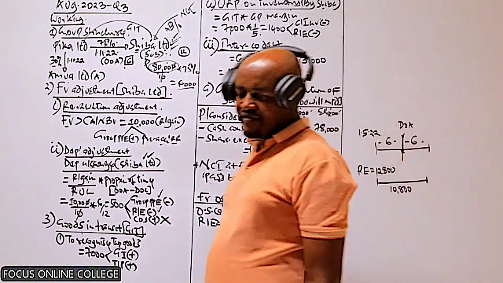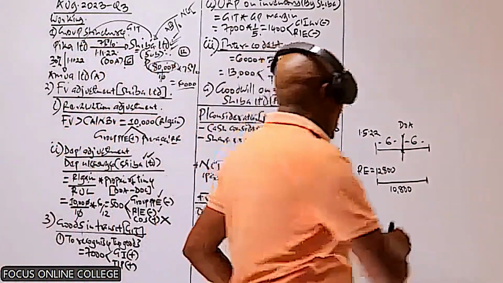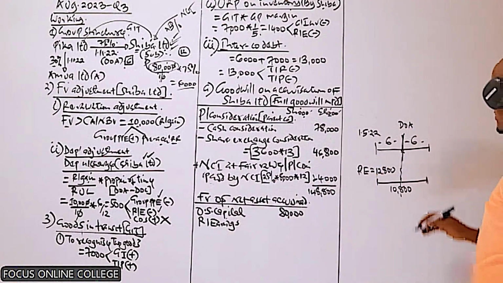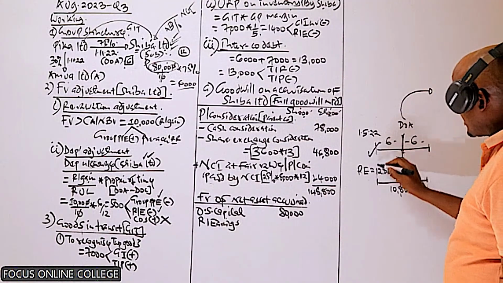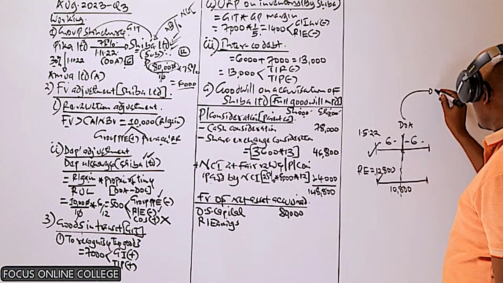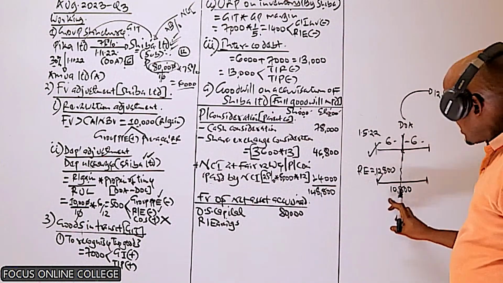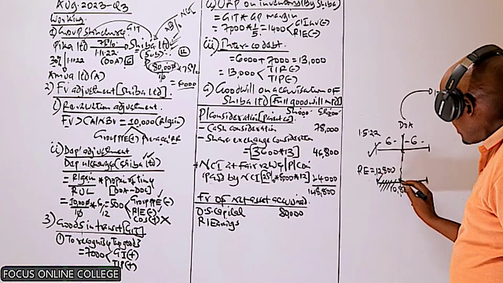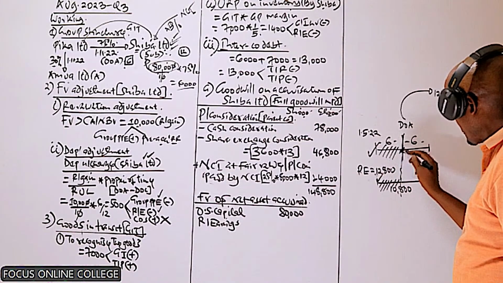The reason you're given that information is for you to compute the retained earnings of Shiba on this date. How do we compute the retained earnings on the date of acquisition? Very simple. We take the retained earnings at the start of the year, which is 12,800, and then to this, we add the retained profit for these 6 months.